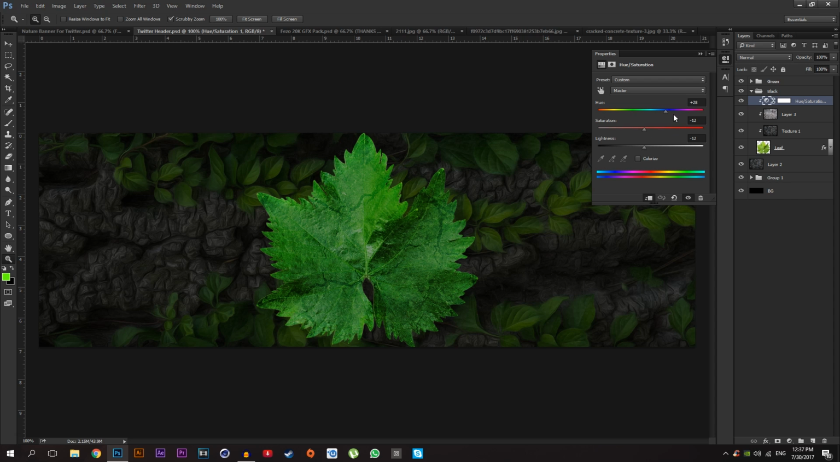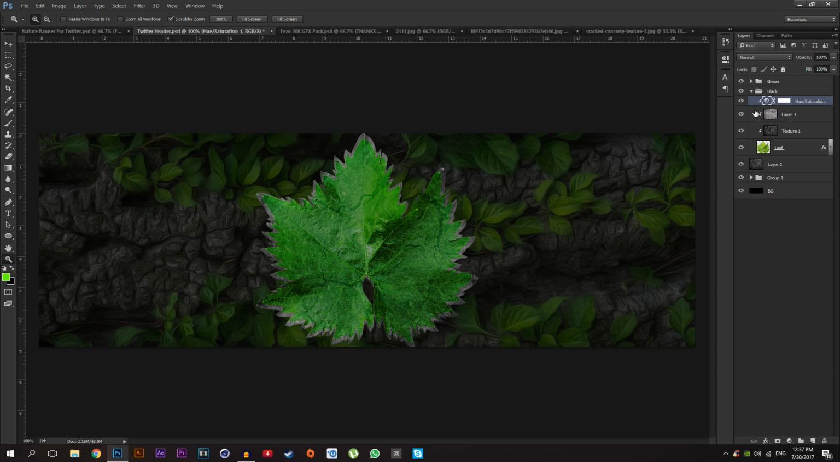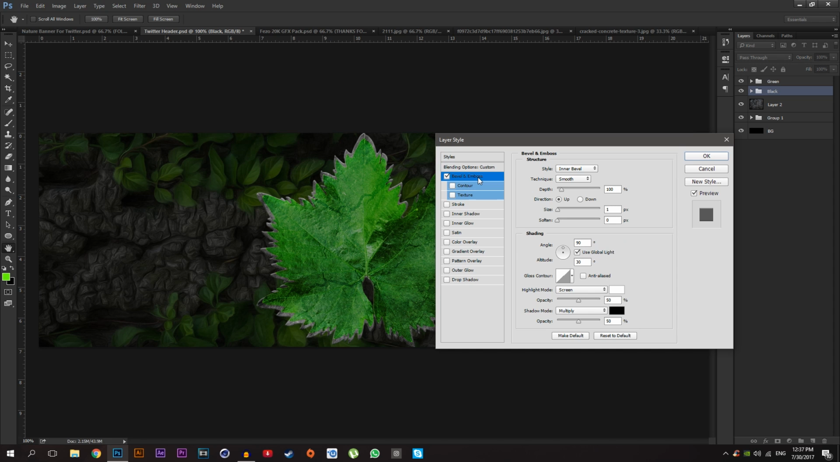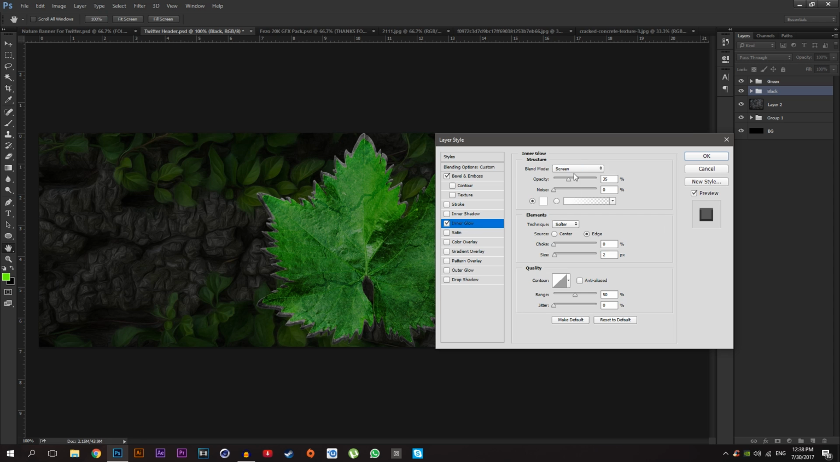Go to hue saturation, double click on this icon and change the hue 0, lightness 0, and saturation -100, and just go to black group, double click on it and open the group layer style, go to bevel and emboss, go to the depth all the way, and size, let me see, 5 works good, and don't touch the black opacity, just make the white opacity 0, just like that.